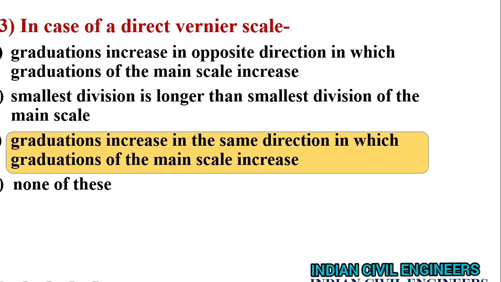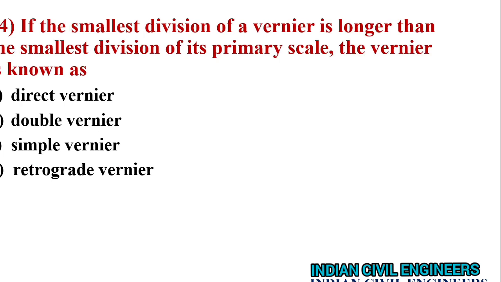If the smallest division of a vernier is longer than the smallest division of its primary scale, then the vernier is known as, we already see, the direct vernier. And here in the retrograde vernier, this is the main scale and it is a vernier scale.